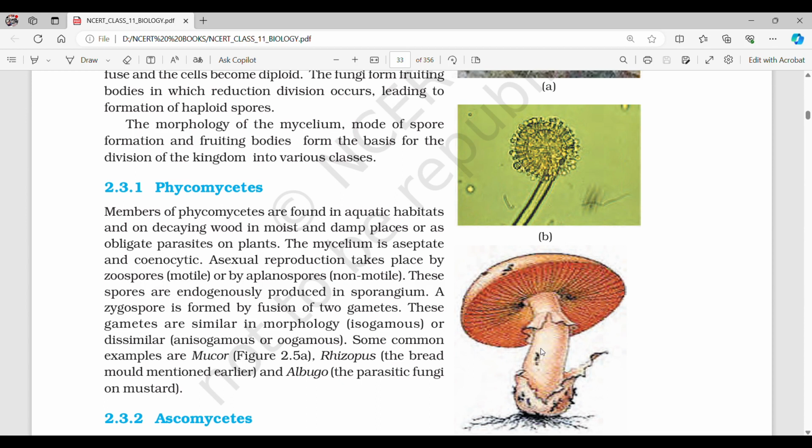These spores are endogenously produced in sporangium. A zygospore is formed by fusion of two gametes. These gametes are similar in morphology, isogamous, or dissimilar, anisogamous or oogamous. Some common examples are Mucor, Rhizopus, the bread mold mentioned earlier, and Albugo, the parasitic fungus on mustard.